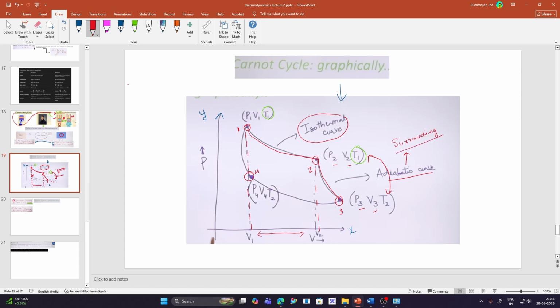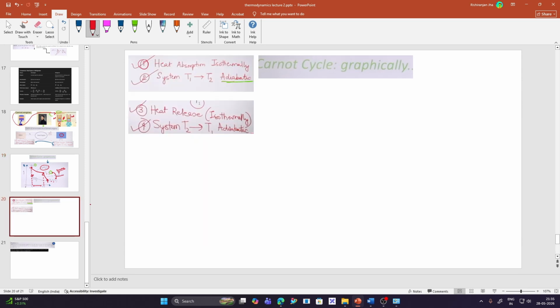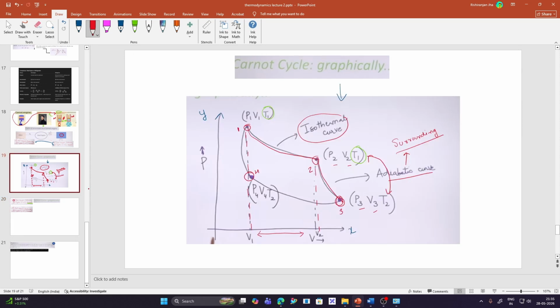So hope you understood up till this much, right? Now we will move from point 2 to point 3. In this point 3, what is happening? Heat is released isothermally. So as the graph goes like this, there is a release of heat, but which is isothermal again.